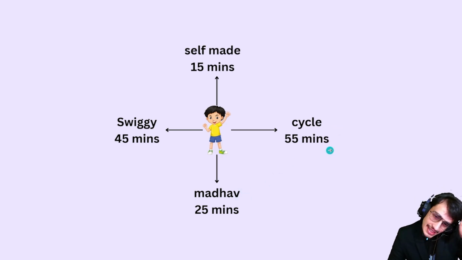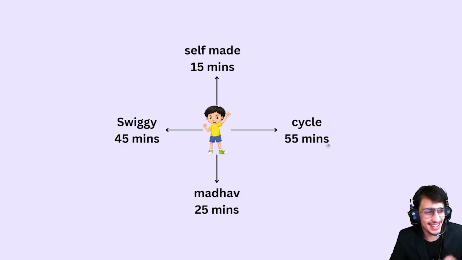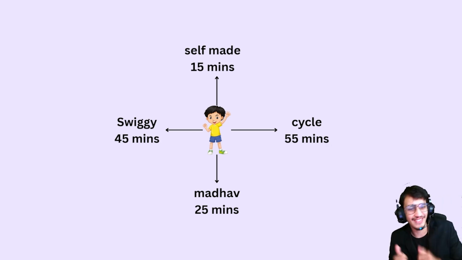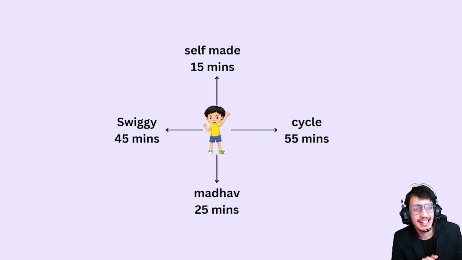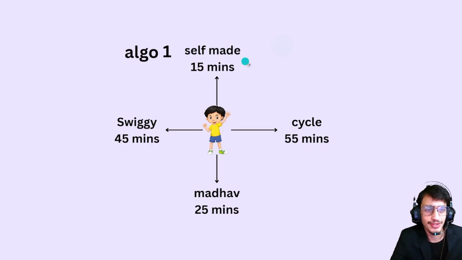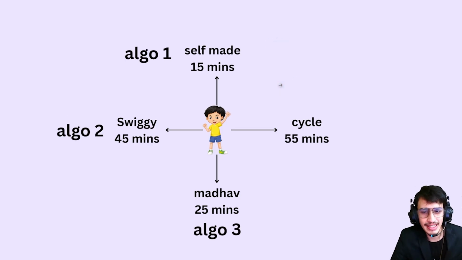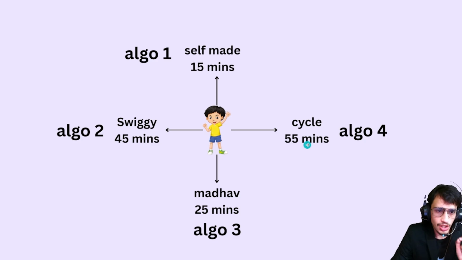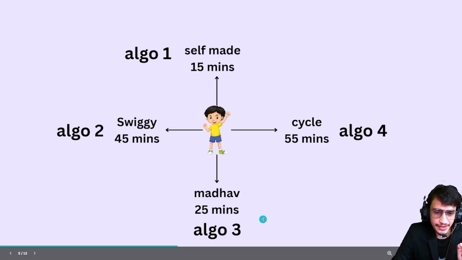And cycle, he just rides the cycle, goes there and comes back. So let's name them algo 1, algo 2, algo 3, and algo 4. Let's take the two algorithms which are fastest. One is self-made, and second is algo 3, Madhav. He will call Madhav: Madhav, bring me some pizzas.